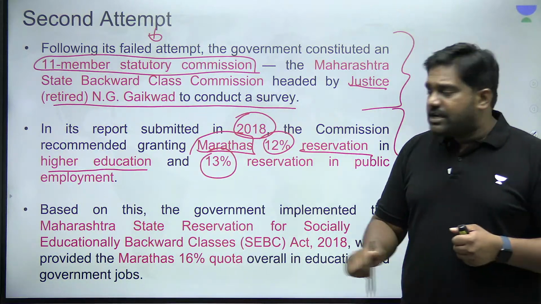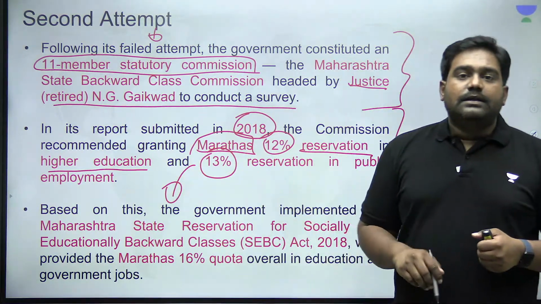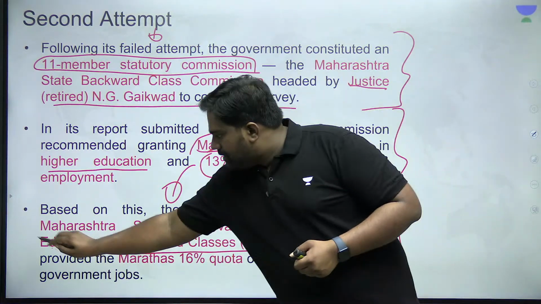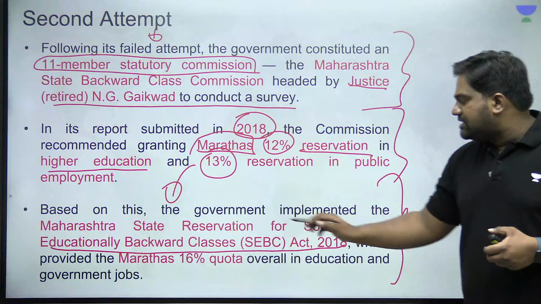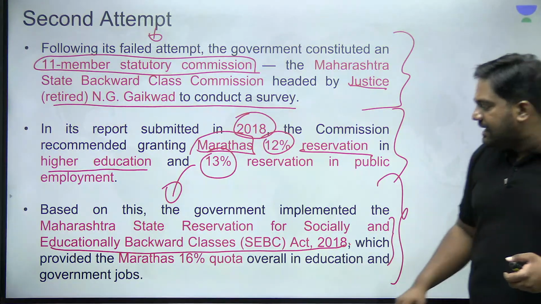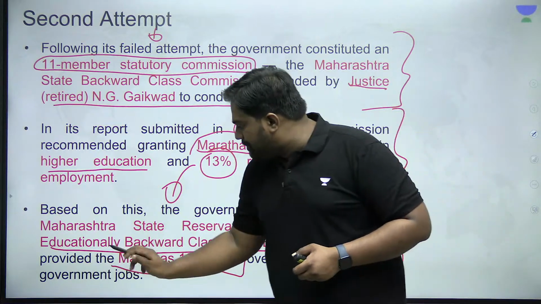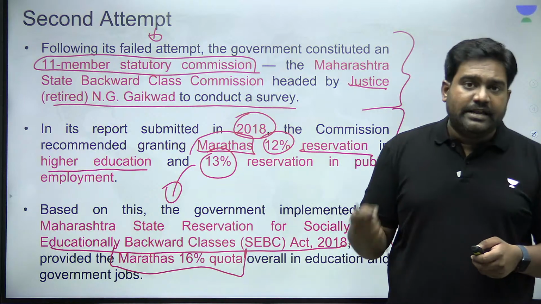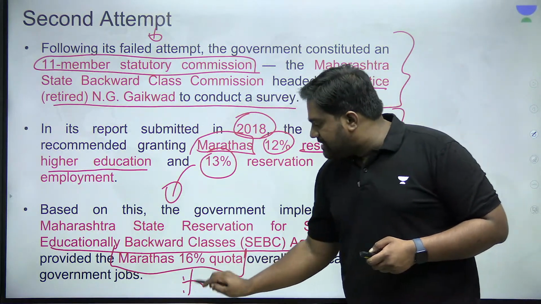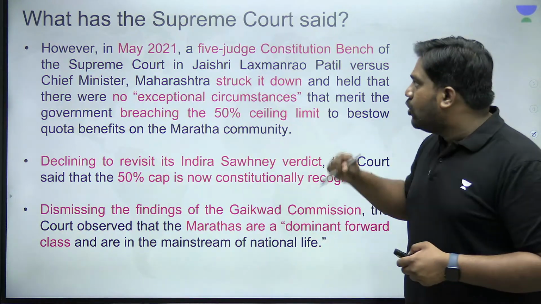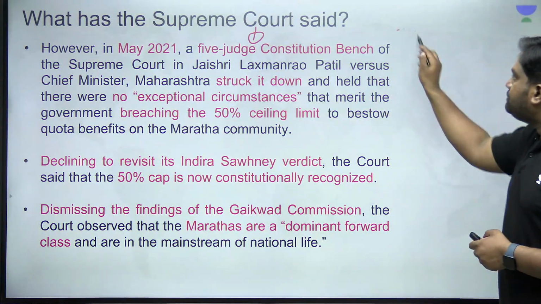So based on the recommendations of this commission, the Maharashtra government brought out another act. It introduced the Maharashtra State Reservation for Socially and Educationally Backward Classes Act in 2018, providing 16% reservation for Marathas. Cumulatively, in jobs and in education, 16% reservation was provided. But this again was challenged in court. This time it reached the Supreme Court.